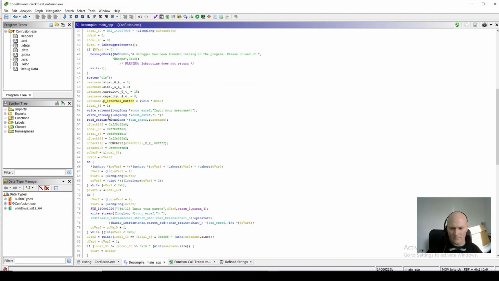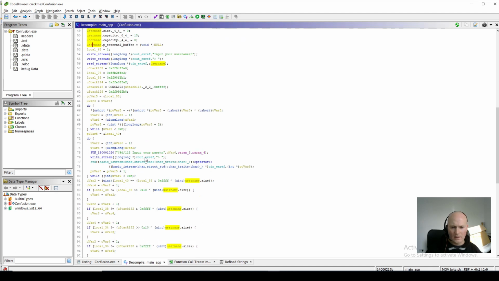So the username comes in here. Now we should be able to follow the use of this username through the code. This is why we didn't see it being used before.